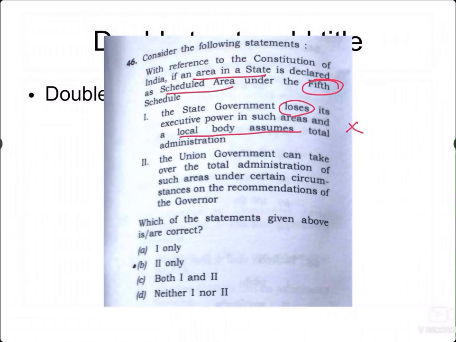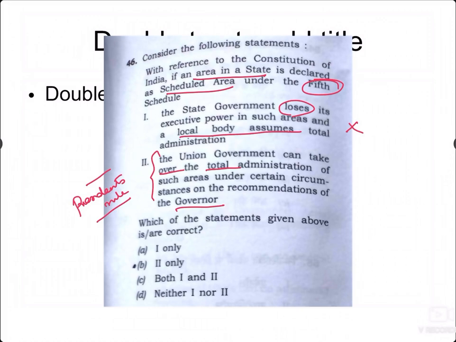And the union government can take over the total administration of such areas under certain circumstances, on the recommendation of the governor. What they are trying to say in the statement is nothing but President's rule. A state can be taken over by the president under President's rule, but a local area alone cannot go into President's rule.